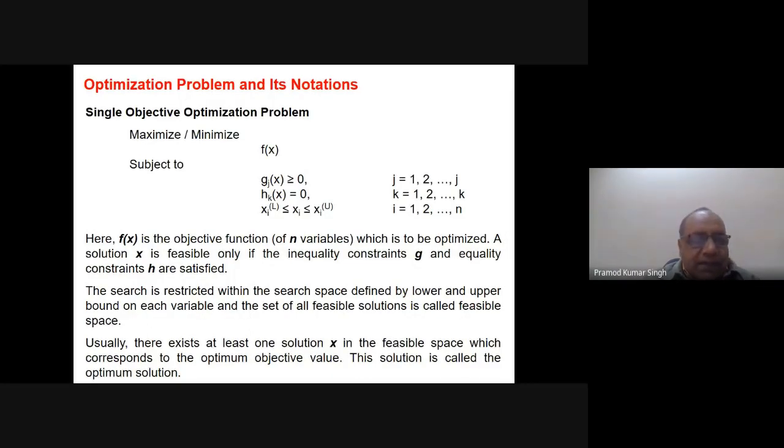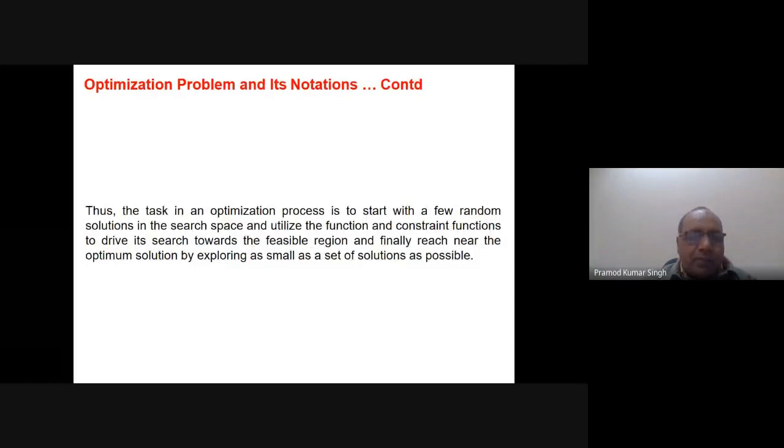Suppose this is a part of the search space, and in this part, this is one which is a very good solution in comparison to all the solutions in this subspace. A particular solution which is optimum in the subspace, or the sub search space, whatever you call it, is basically the local optimal solution. So our job is to find the global optimal solution and not the local optimal solution, because we have to look for what is the best, not the local best.